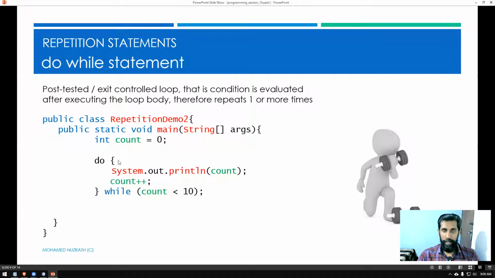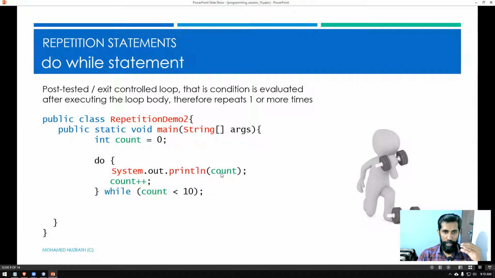There is nothing to check. So simply what you do is after the word do, the loop body, that block is starting there. So the starting block is here. What happens there is after the word do, directly statements are going to get executed. So you are displaying the value of count here.